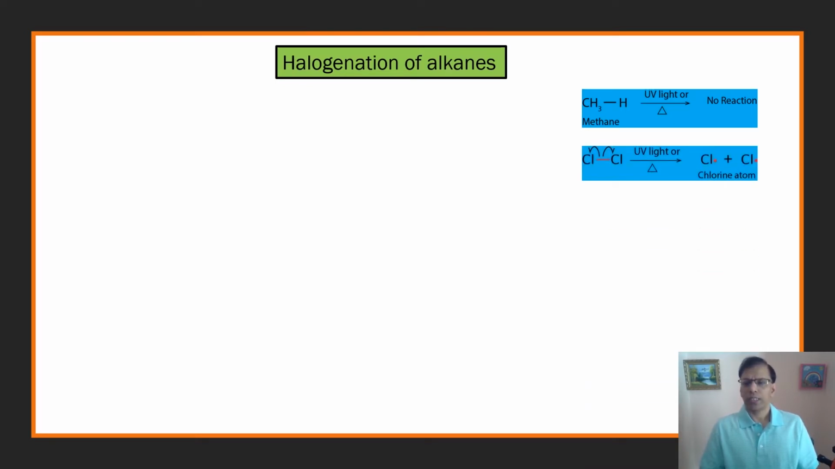However, when chlorine molecule was heated or subjected to UV light, chlorine atoms were formed. We can see here these fish hook arrows are representative that a homolytic fission is taking place and the bonded pair of electrons is broken so that each atom takes one electron, and so we get two chlorine atoms from one molecule of chlorine.